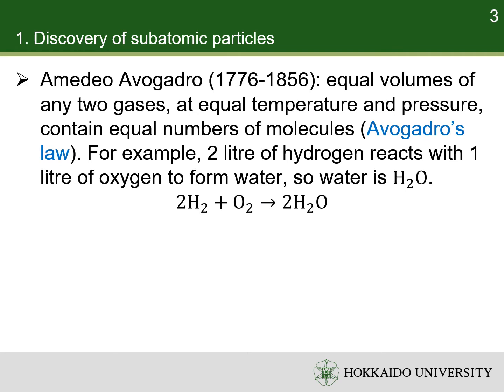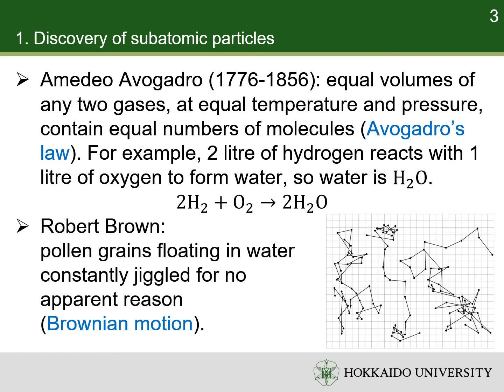Amedeo Avogadro established Avogadro's law. He proposed that two gases of equal volume at equal temperature and pressure contain equal numbers of molecules. For example, 2 liters of hydrogen reacts with 1 liter of oxygen to form water. So, water is H2O. Robert Brown found that pollen grains floating in water constantly jiggled for no apparent reason.